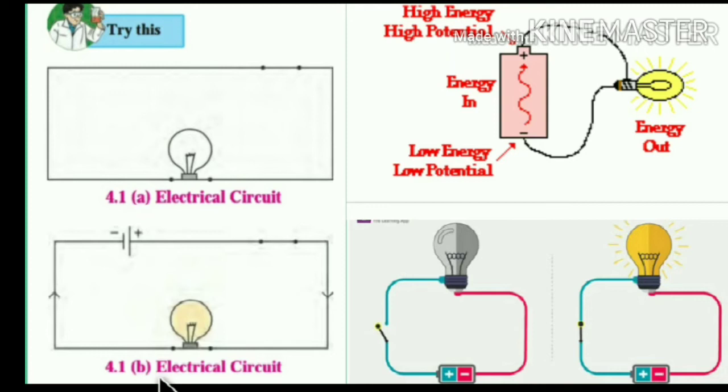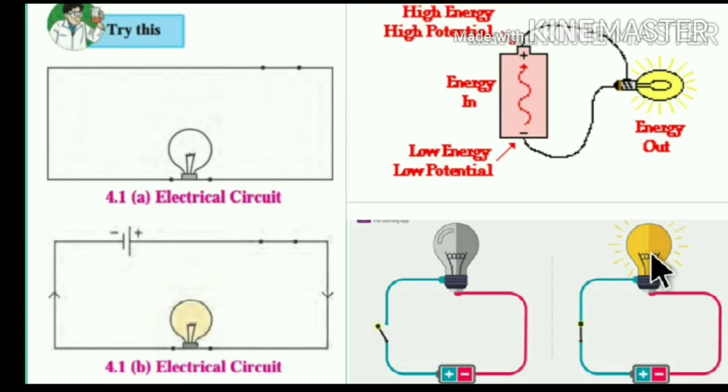Now you will realize from the glowing of the bulb that when we join this dry cell in the circuit, the bulb glows. Here is the tap key. When the tap key is not joined to the wire, the bulb does not glow. But when we join the circuit, the bulb glows, as you can see here.